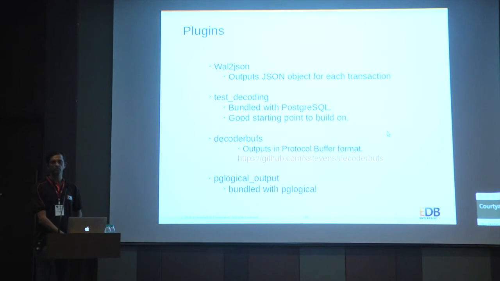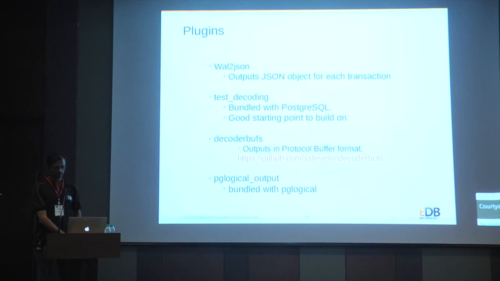So we already have some plugins developed by a lot of people in the community. wal2json decodes it into a JSON format. test_decoding is already bundled with PostgreSQL, so you can start with this plugin to know how we can do things on that.